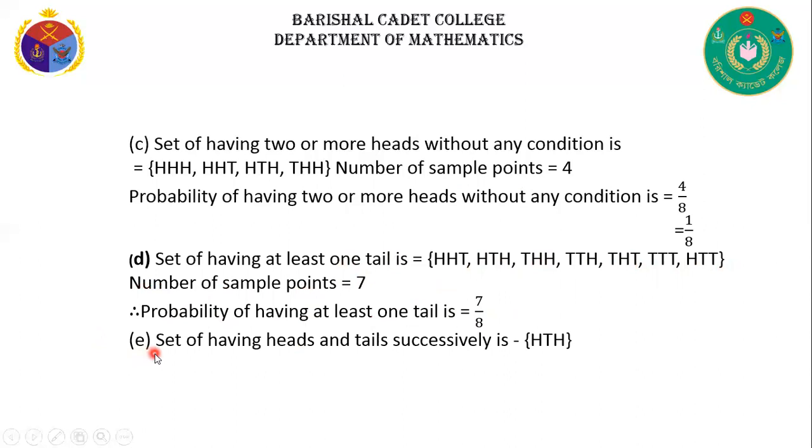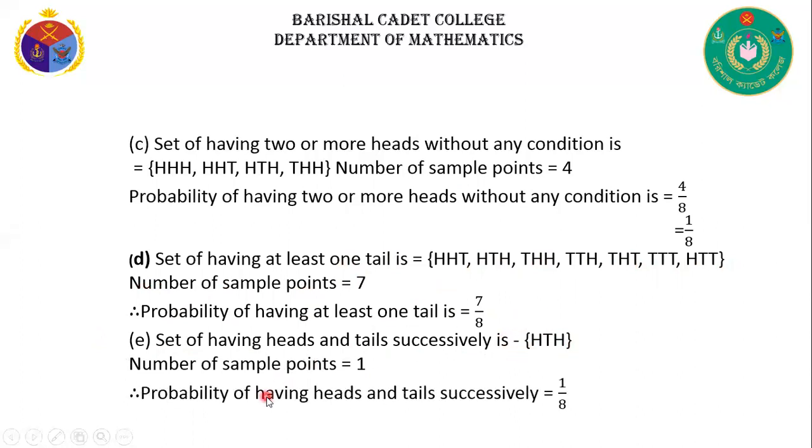Now question E, the set of having heads and tails successively. That means head, tail, head. The number of sample points is 1. That's why we can write the probability of having heads and tails successively is 1 by 8.